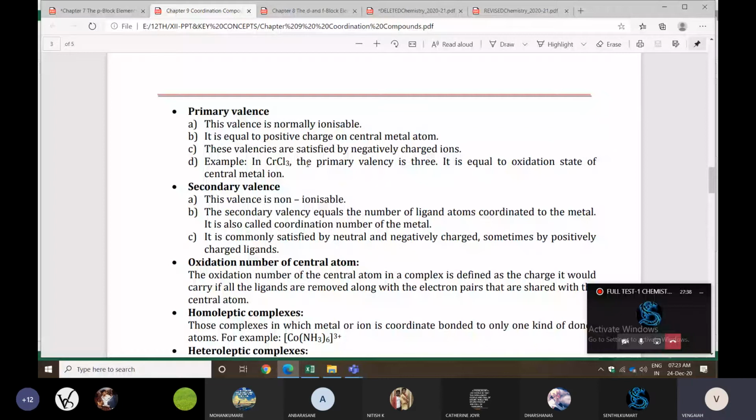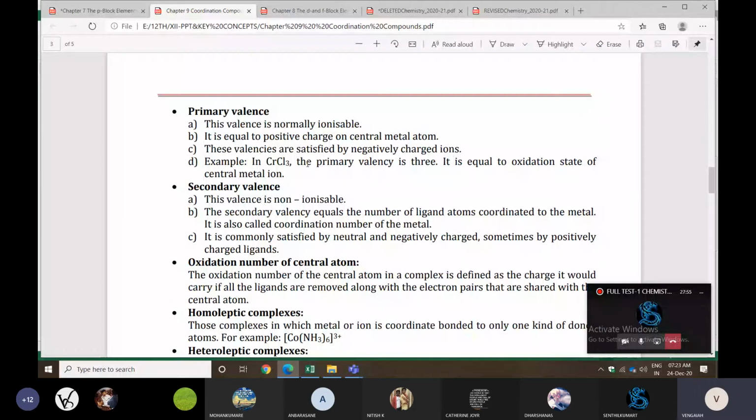Solid line is coordination number. That is secondary valence. Dotted line is oxidation state, nothing but primary valence. So look at primary valence. This valence is normally ionizable. It is equal to the positive charge on the central metal atom. The valences are satisfied by negatively charged ions also.